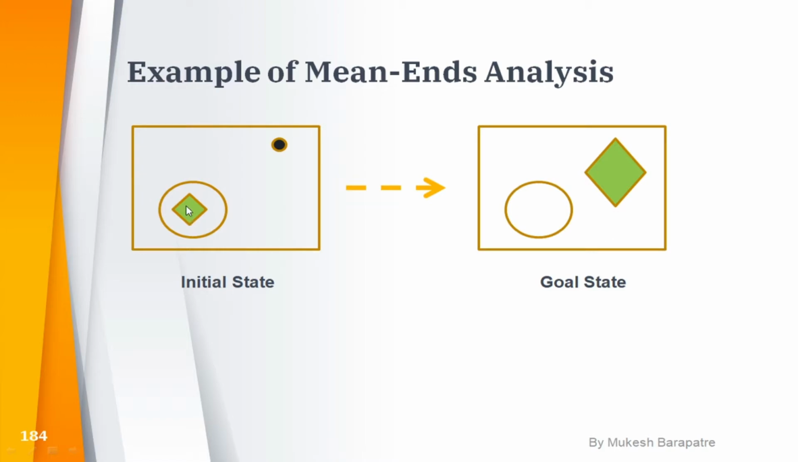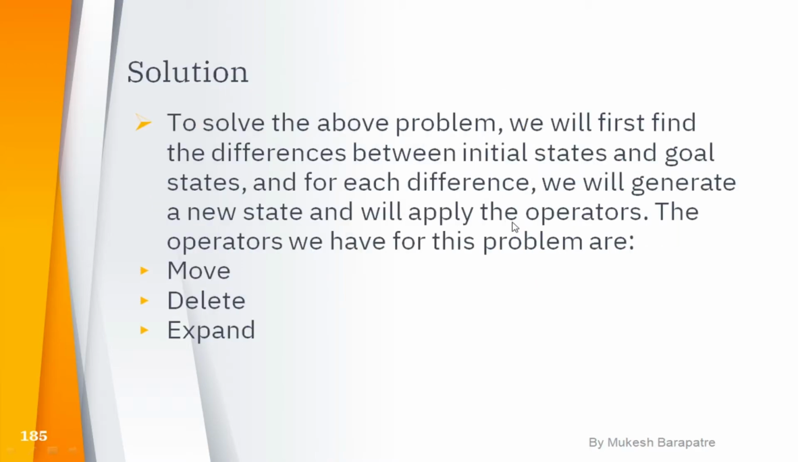The diamond shape is outside the circle in the goal state, and that diamond shape is scaled. Yes, the diamond shape is scaled to make a larger form. Okay, so these are the differences which we find in this example. Now we solve this problem.